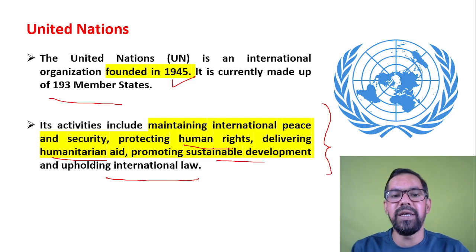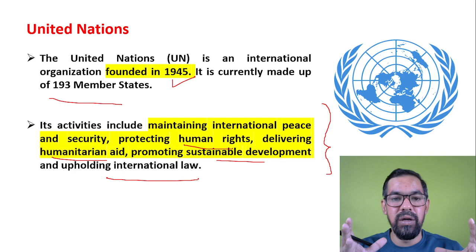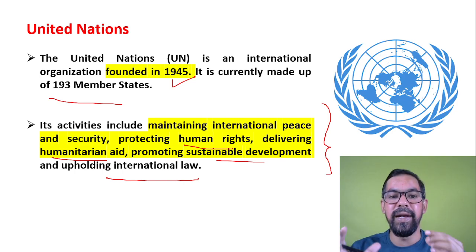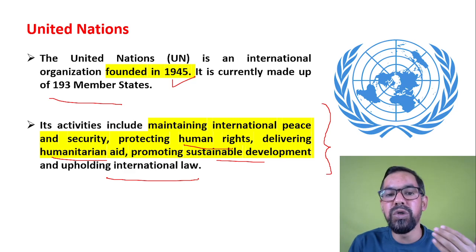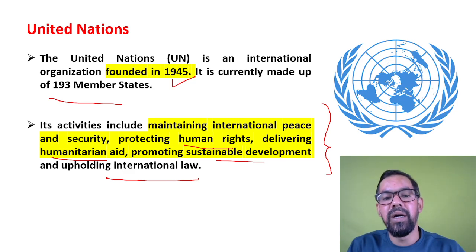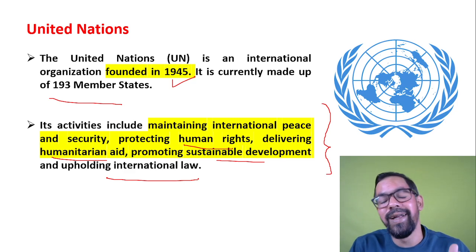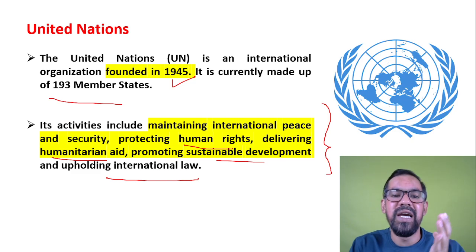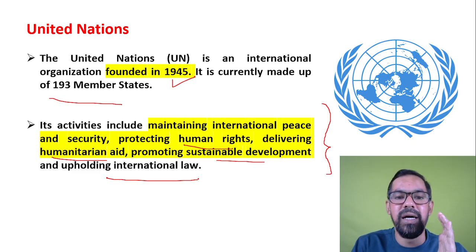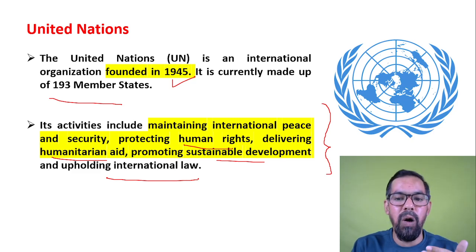They work in different parts of the world, and if any country is facing a problem, the best solution for that problem is generally provided by the United Nations. It can be in the field of healthcare, education, national security, or disputes among countries.